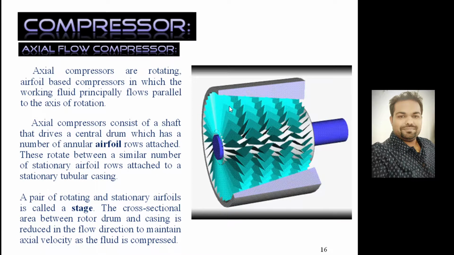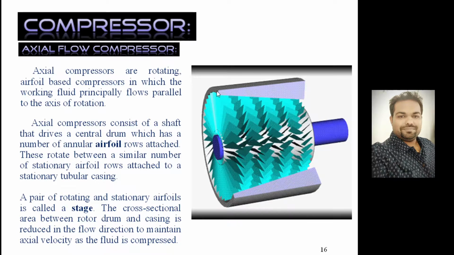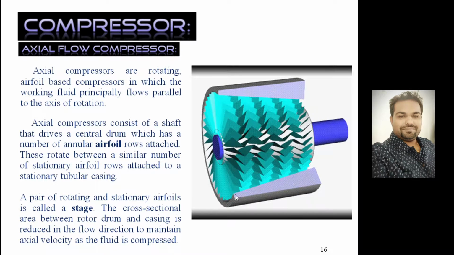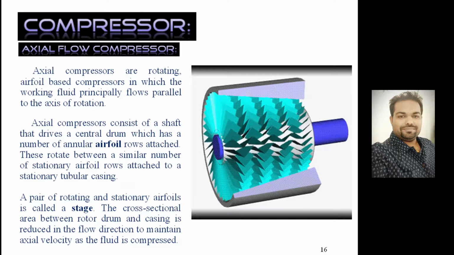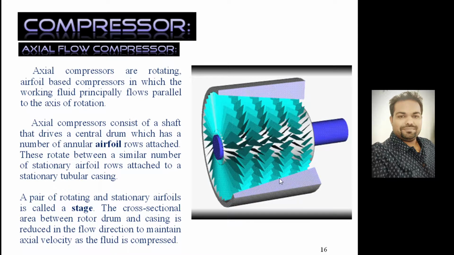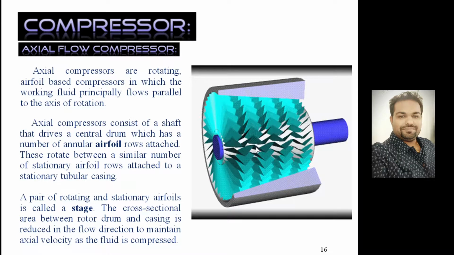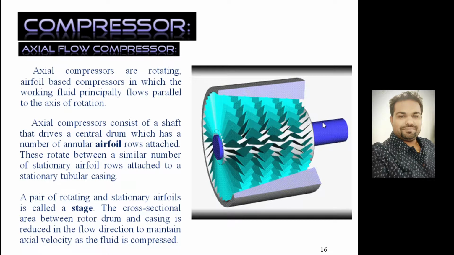And if you look at this engine casing, over the engine casing there will be stationary rows of blades. One row of stationary blades and one row of rotary blades is known as a single stage. So there may be n number of stages, depending on the required pressure ratio, how much you require. Based on that, you can select the number of stages used. The corresponding length along the flow direction will keep on decreasing to provide the necessary compression for the incoming air.